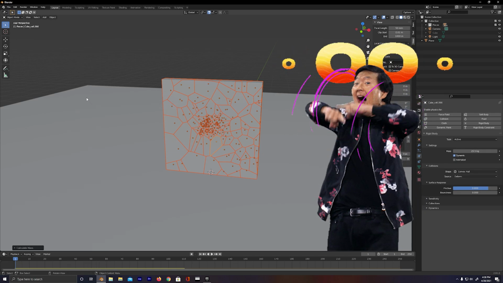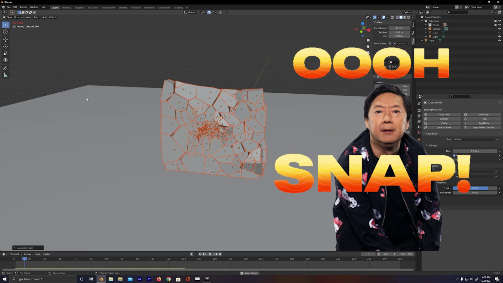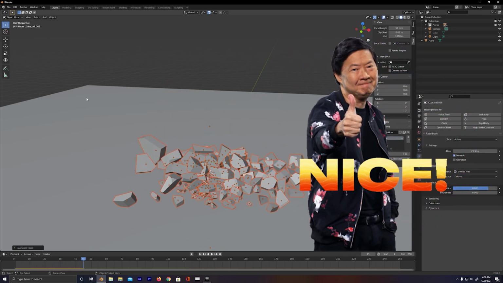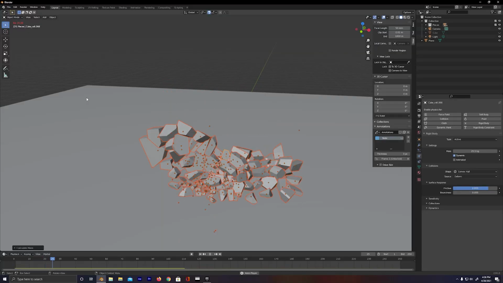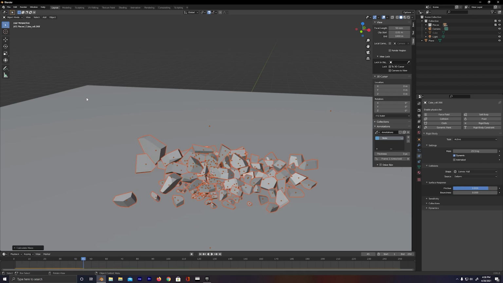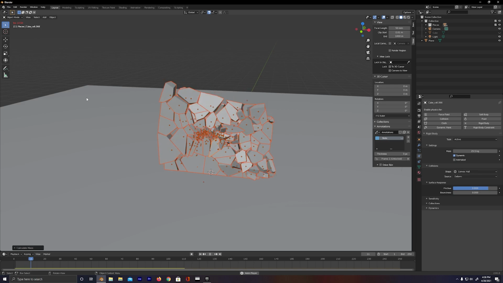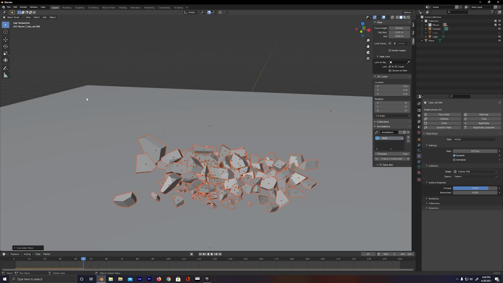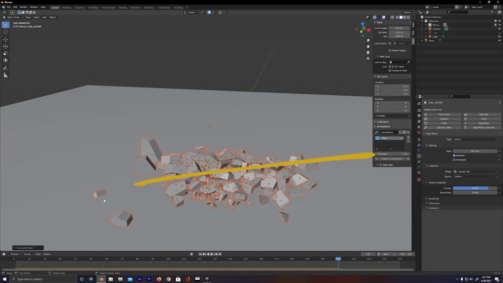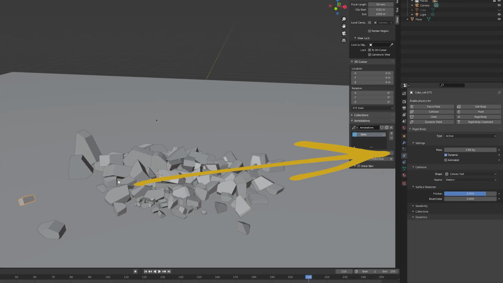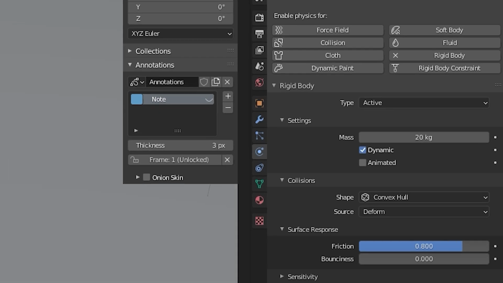And once we hit play on the keyboard, instantly the wall breaks way better. Smaller objects move faster, bigger objects move slower, and we have way less jittery slips here and there. So if you also want to get into seeing more of the details, you can click on any of these objects here and look at the mass change. The smaller objects literally have smaller masses, which is freaking cool.